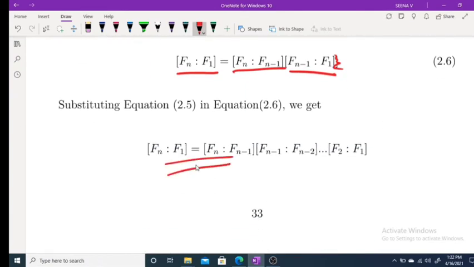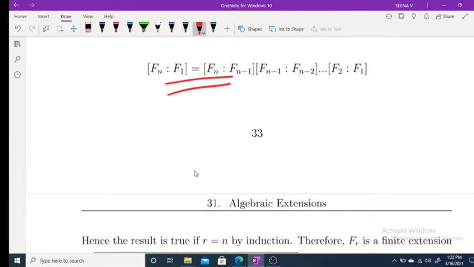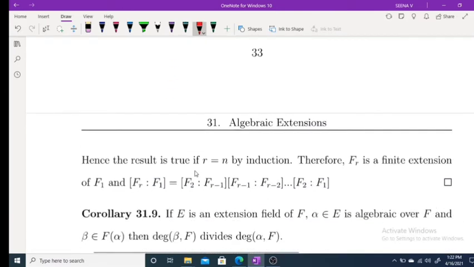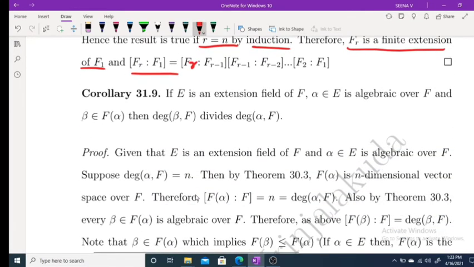This implies Fn is a finite extension of F1. Hence, the result is true for r equal to n by induction. Therefore, Fr is a finite extension of F1, and the degree of Fr over F1 is equal to Fr over Fr minus 1, Fr minus 1 over Fr minus 2, etc., F2 over F1. Okay, moving to the next result.